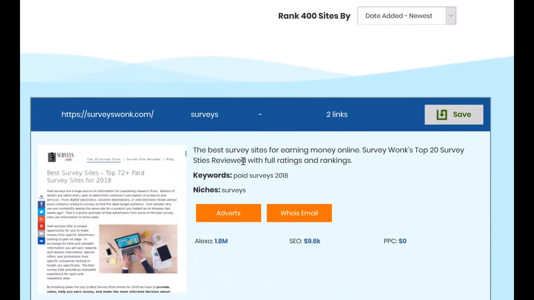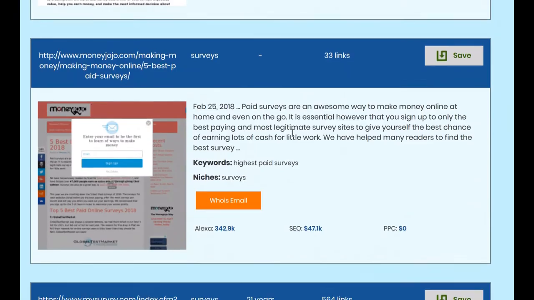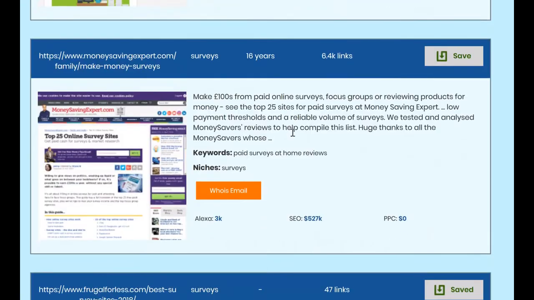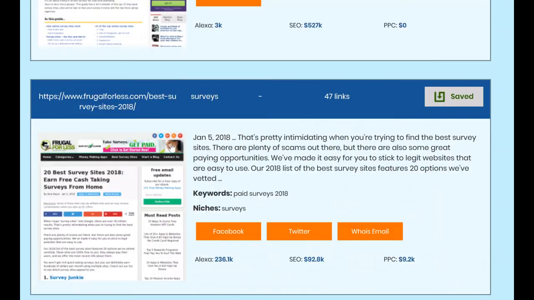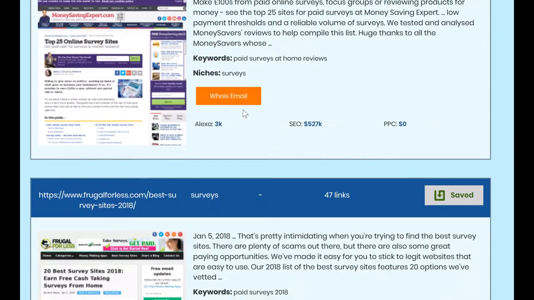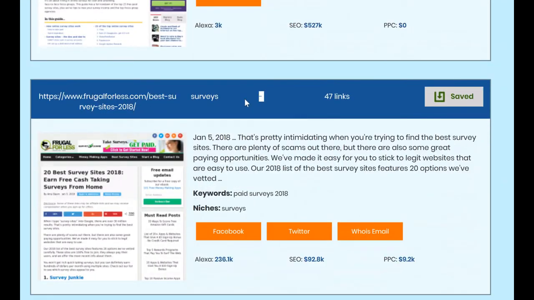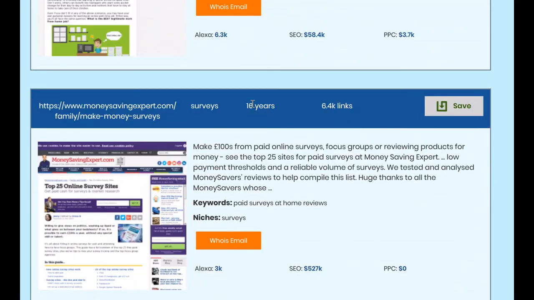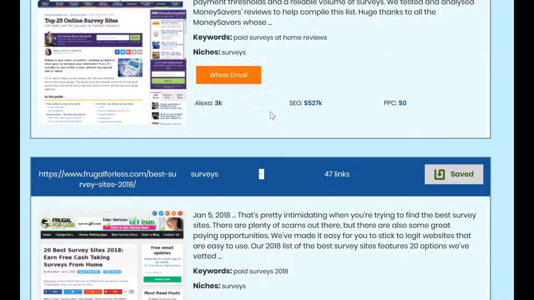So if we scroll down, you'll see that each site is displayed as follows. I'll just scroll down here. Let's start with this one. We have the URL of the site in question, which of course we can click on to go direct to the site. We have a thumbnail preview image. We have the keywords that the site is ranking for. We have the domain age, which for some reason isn't appearing for that one, but you can see here 16 years is how old the domain is.